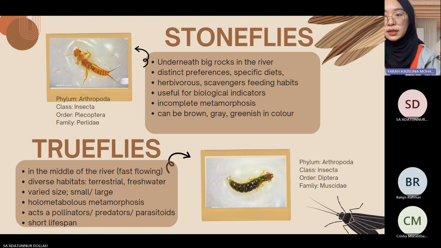Next are true flies, from phylum Arthropoda, class Insecta, order Diptera, and family Muscidae. The characteristics are that it's found in the middle of the river, in fast flowing water, and it has diverse habitats, which are terrestrial, freshwater, and marine, and it has variations of sizes. It can be found large and small. It also has holometabolous metamorphosis, and it can act as pollinators, predators, and parasitoids. True flies have a short lifespan.